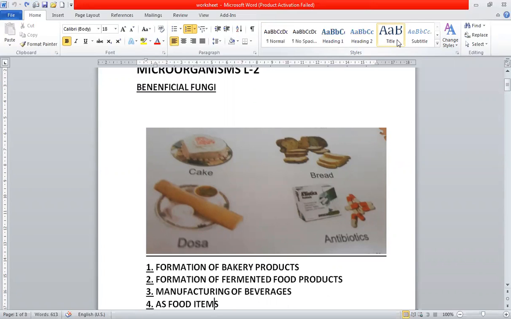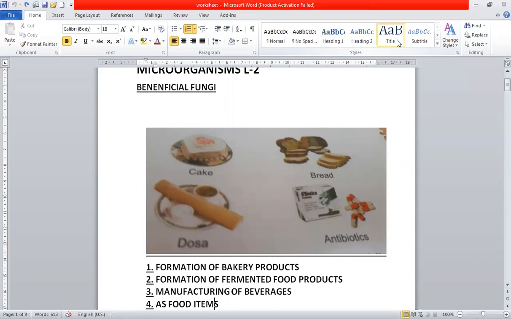Yeast, which we learnt about yesterday, is used in bakeries to make bread and cakes. When we make bread and cake or any other such thing, a little amount of yeast with a little sugar and warm water is mixed with the flour and kept in a warm place. The presence of sugar and warmth rapidly increases the growth of the yeast cells.